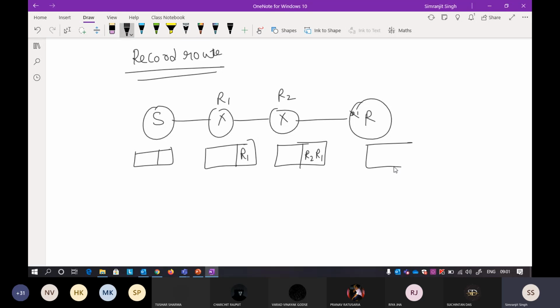When you reach towards the receiver, you can see which particular path this packet has followed. This is the advantage, because if you want to send any ICMP packet, you can send it back on the similar path that the packet has arrived. Mainly, if you see here, the option field is of 40 bytes.